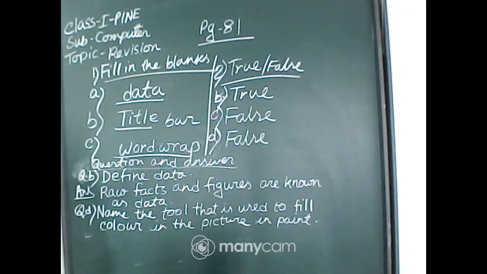Question number A, Jarin, is from chapter number 9, so no need to solve this question. I have not explained chapter number 9, and it is not in your syllabus either, so no need to write. How can we store data in a computer? We can store data through a CD, DVD, pen drive, or any storage device. So no need to write this one.